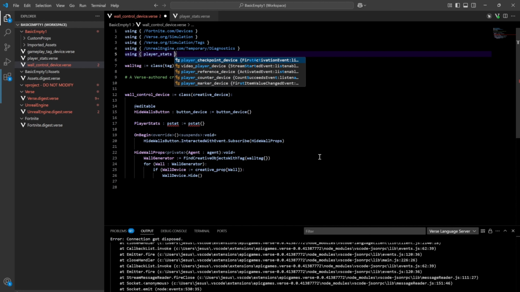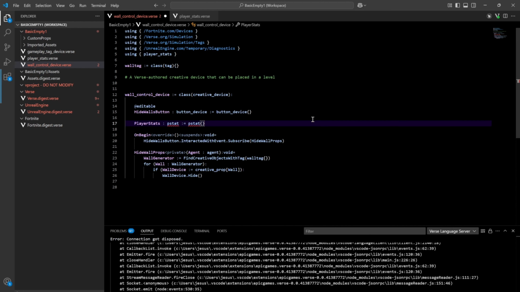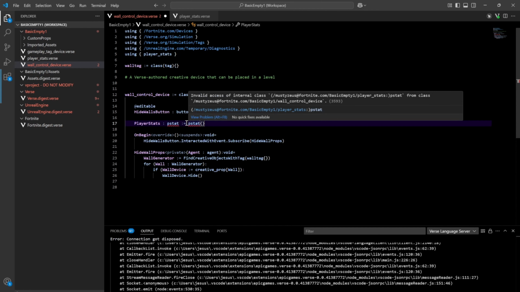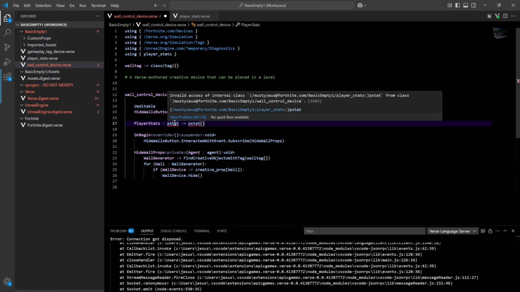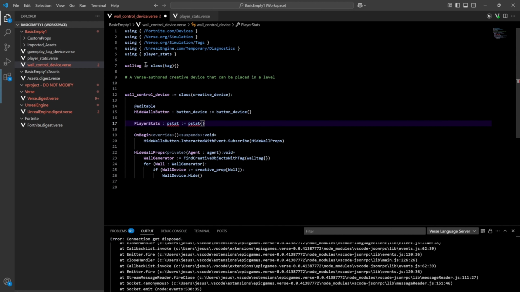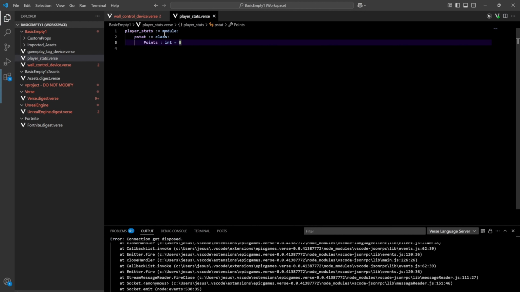Player stats, that's our module. And then now it's giving us another error saying invalid access of internal class in here, right? And that is because by default, this module is internal.